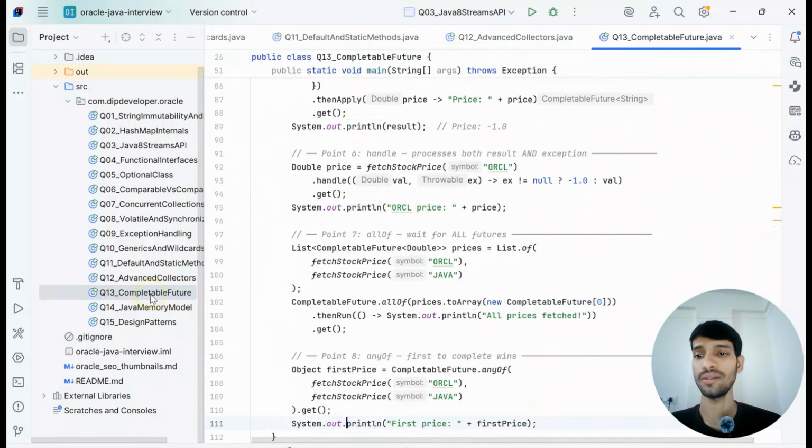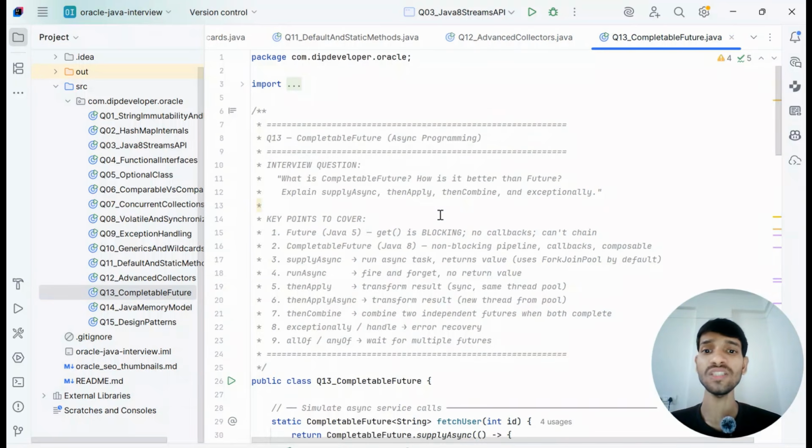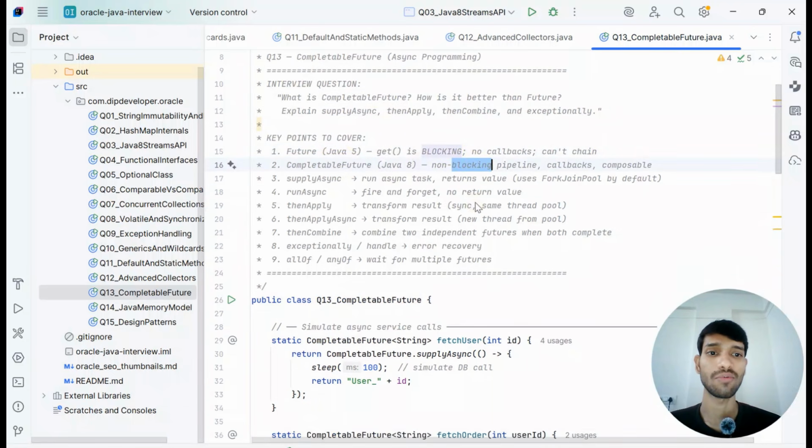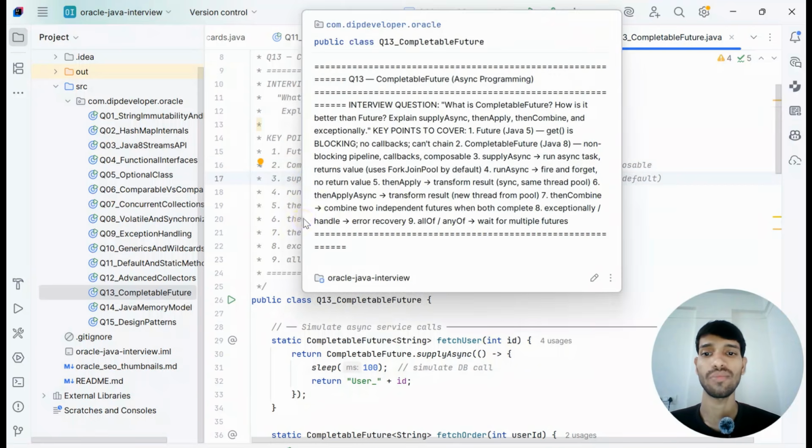So let's move on to the next question: CompletableFuture. What is CompletableFuture and how is it better than Future? Explain supplyAsync, thenApply, thenCombine, and exceptionally. In Future, we have the get method, which is blocking, and CompletableFuture is a non-blocking pipeline and it has callbacks. supplyAsync, runAsync for async tasks, then thenApply, thenCombine.